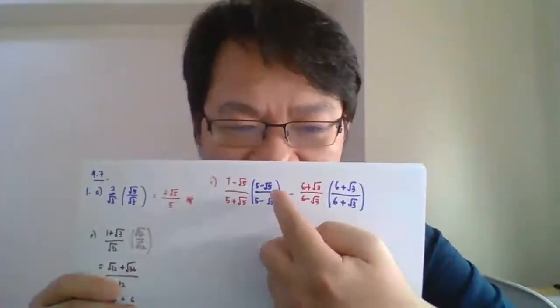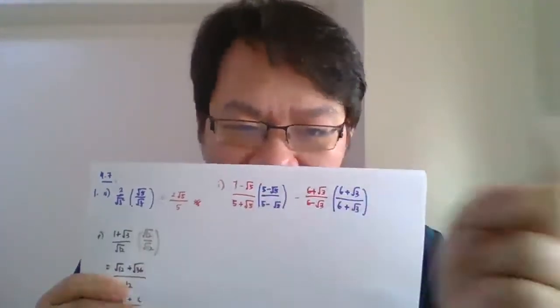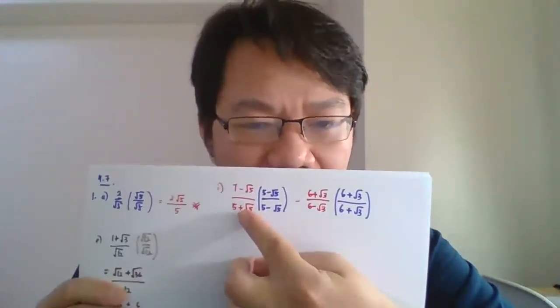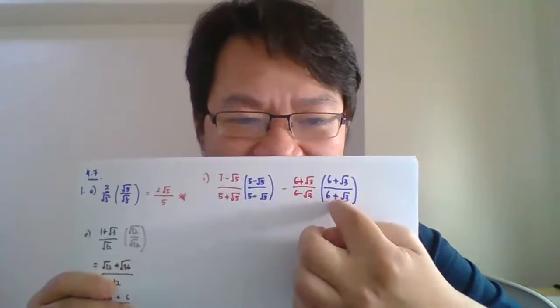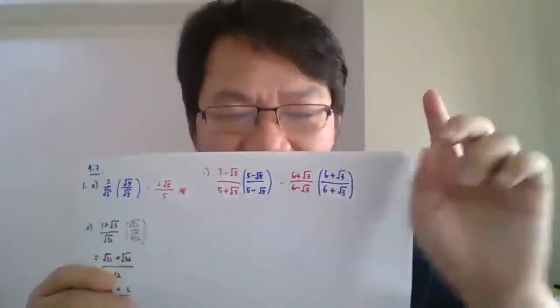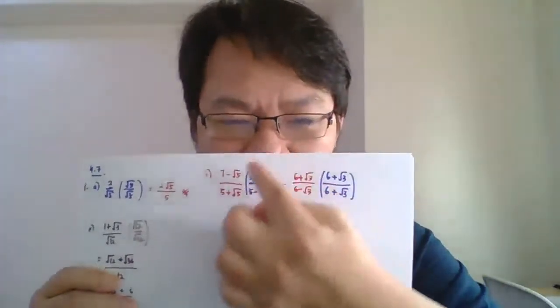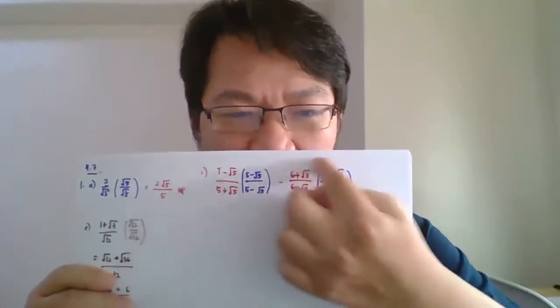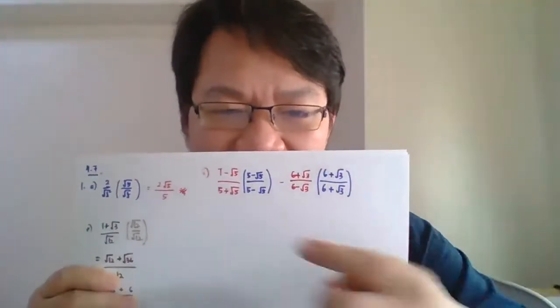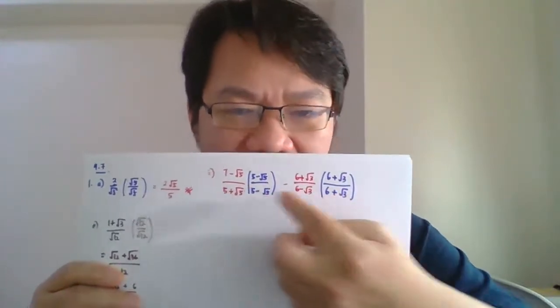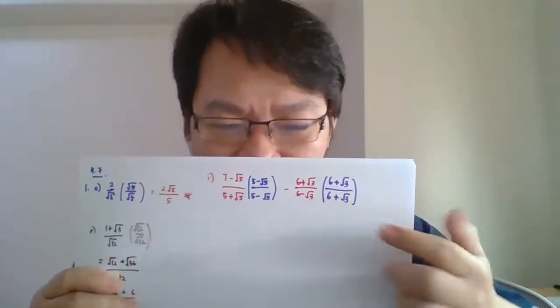Second, because this is indirect, as I told you in the last video, if this one is plus, this will become minus. If this one is minus, this will become plus. Remember. So that is number 2. Number 3, and then do the normal expansion. Now, I want to explain in more detail below. Below here, the denominator when you times with the conjugate.